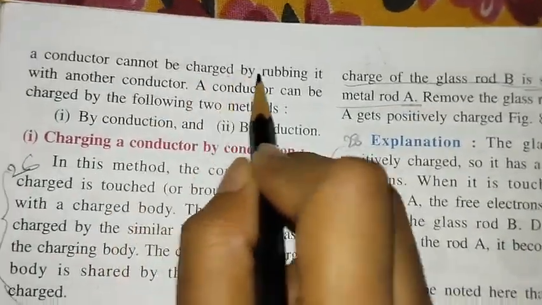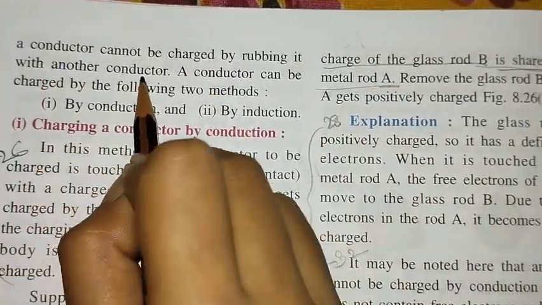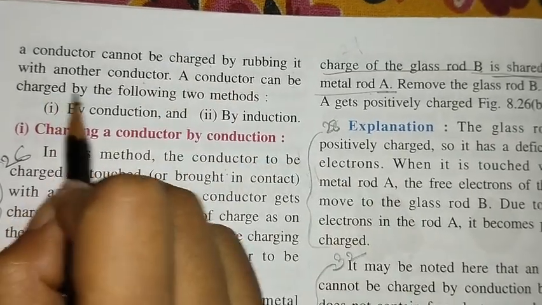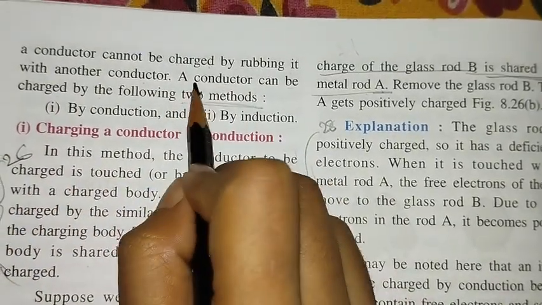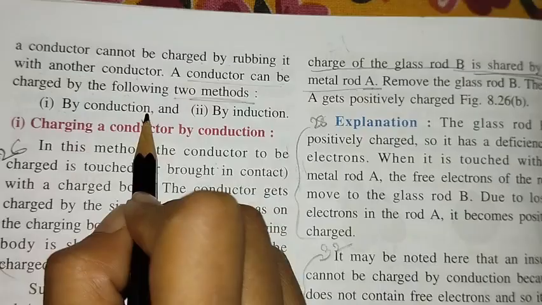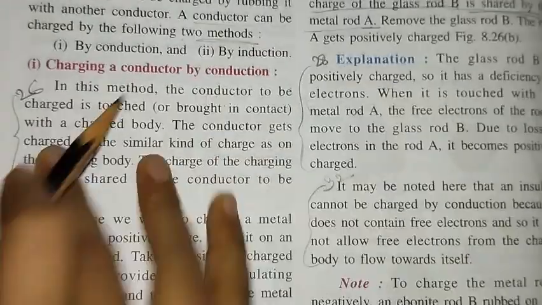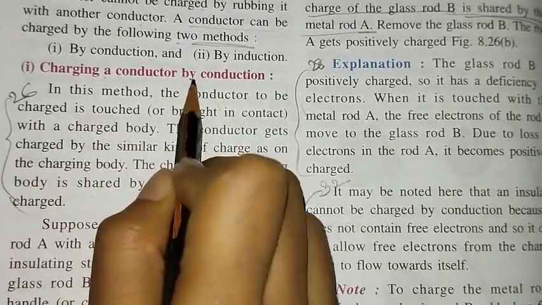But a conductor cannot be charged by rubbing it with another conductor. A conductor can be charged by the following two methods. How can a conductor be charged? By conduction and by induction. First, charging a conductor by conduction.